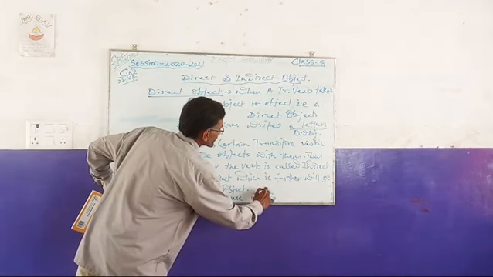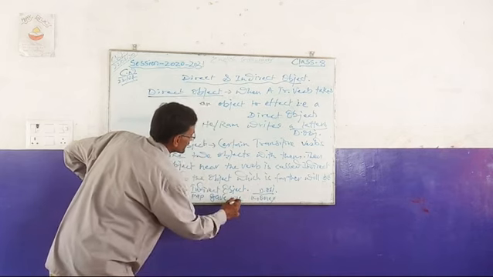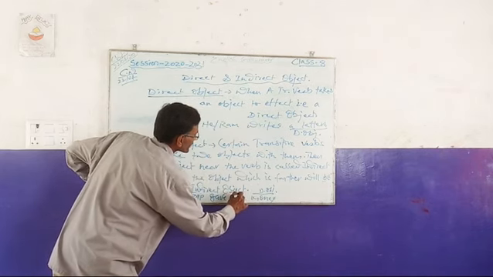Money is the direct object and me is the indirect object.